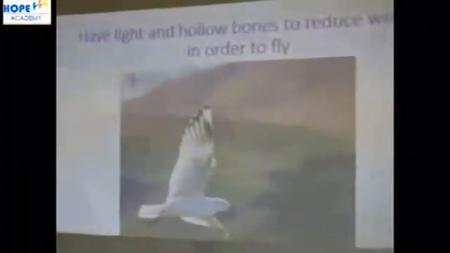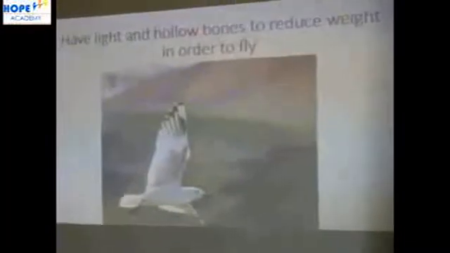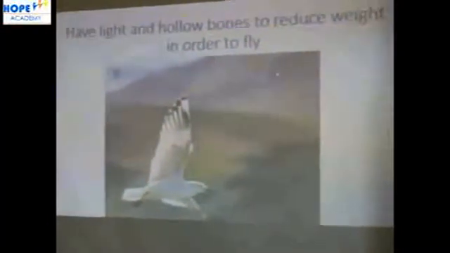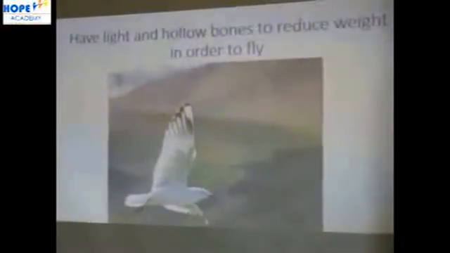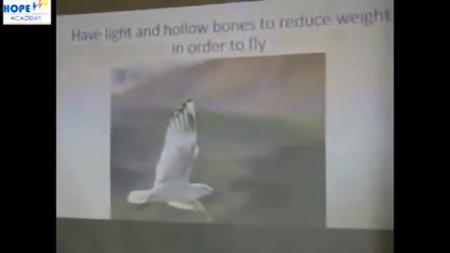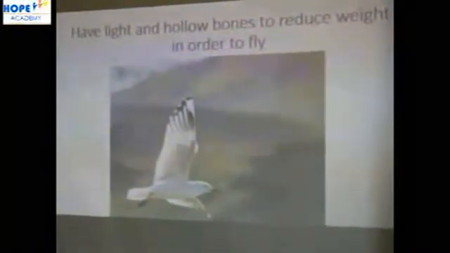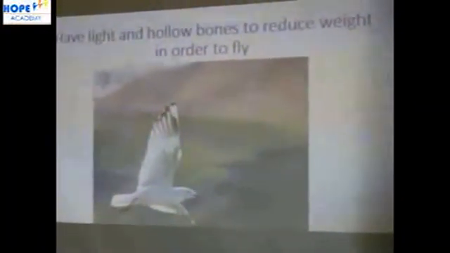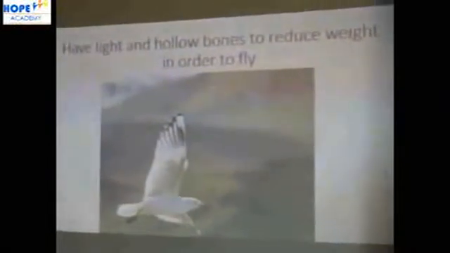Again, birds have light and hollow bones to reduce weight in order to fly. The bones of birds are hollow. If I say hollow, it means it has a gap or a space inside. It's not that heavy. When it is heavy, they can't fly. That is why heavy birds like the ostrich cannot fly.